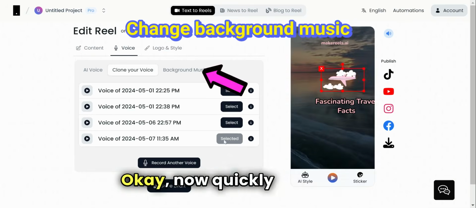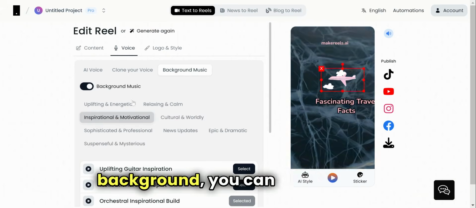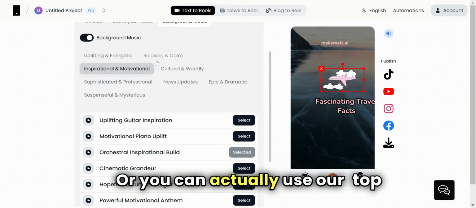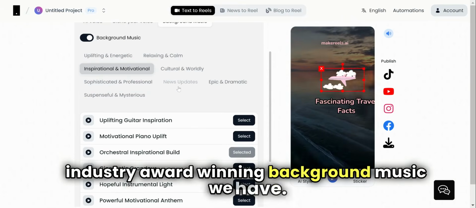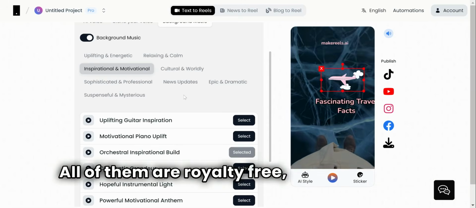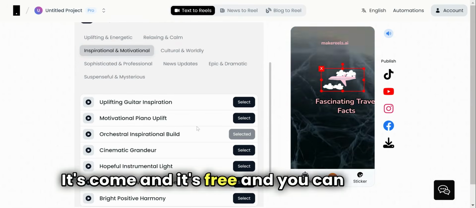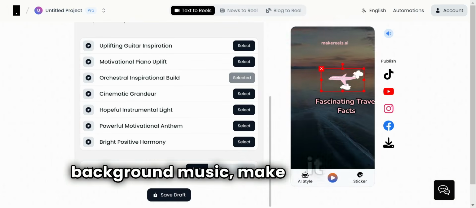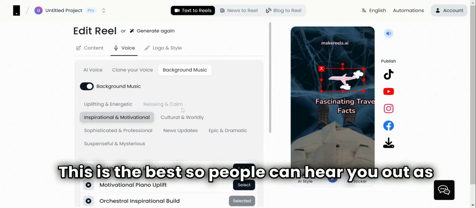Okay, now quickly let me take you to the background music. Maybe you don't like to use background music. You can just turn it off, or you can use our top industry award-winning background music. Don't worry, all of them are royalty free. You don't need to pay, it's free, and you can use them. You can also change the volume of the background music: make it medium, high, or keep it low. This is the best, so people can hear you as well.